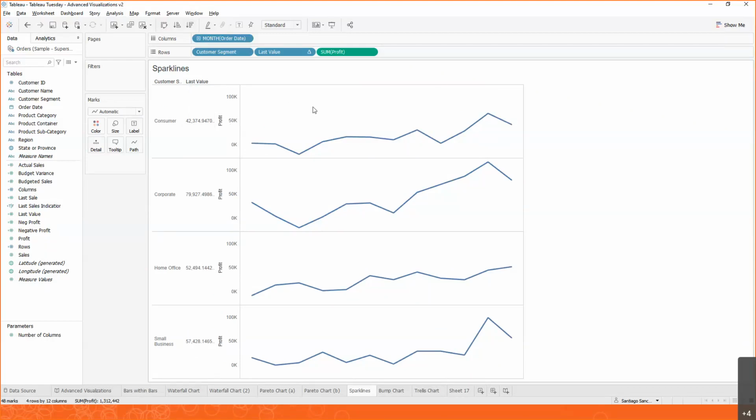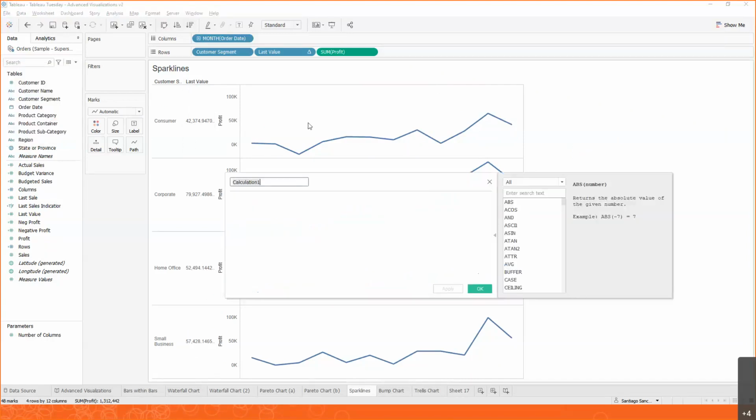But if you notice, one thing that we're missing is we want to highlight that value over here as well. So how do we do that? Well, at that point, we are almost there. We are going to create one last calculated field. Let's call this is last value.